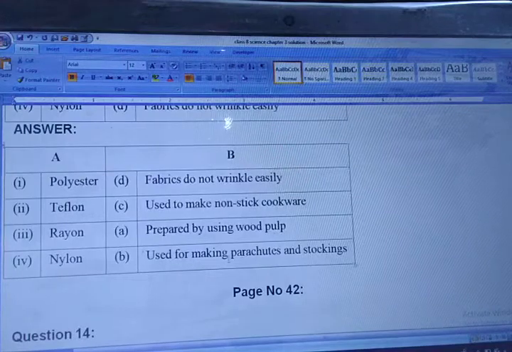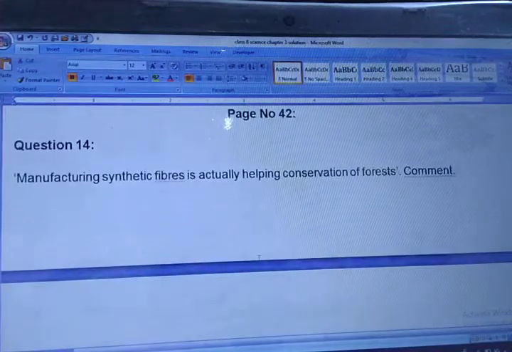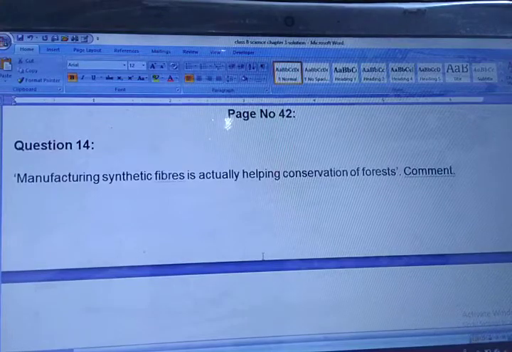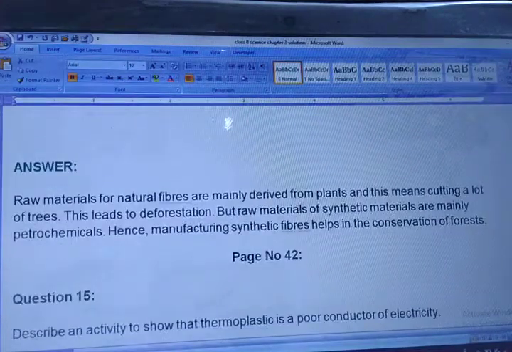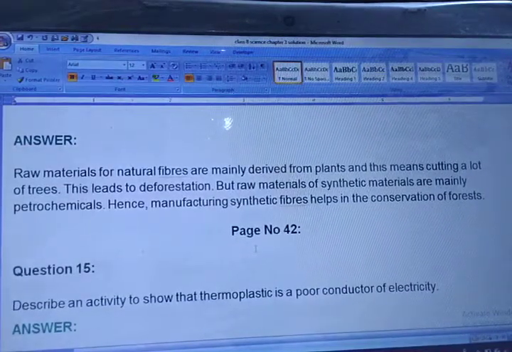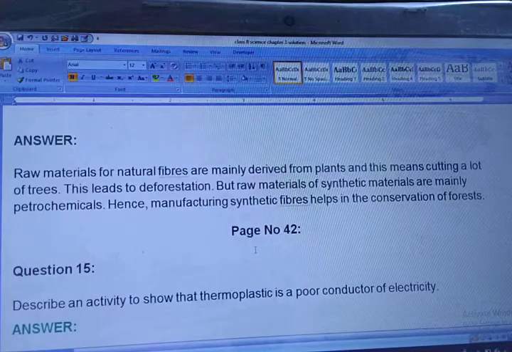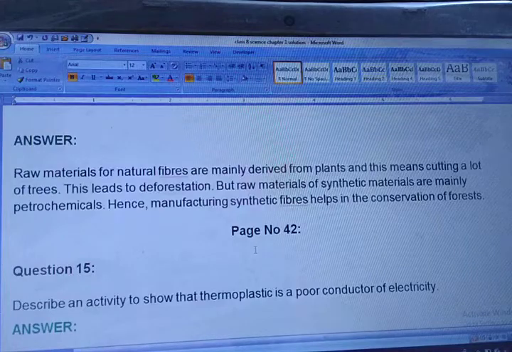Now we are moving towards question number 14. Manufacturing synthetic fibers is actually helping conservation of forests. You have to give a comment on this. So a very nice answer is written. Raw materials for the natural fibers are mainly derived from plants, and this means cutting a lot of trees. This leads to deforestation. But raw materials of synthetic fibers are mainly petrochemicals. Hence, manufacturing synthetic fibers helps in conservation of forests. Sometimes it's good also, and many times it's bad also.